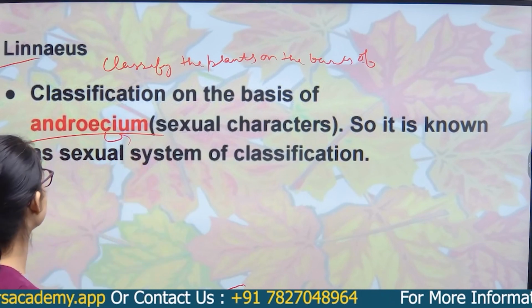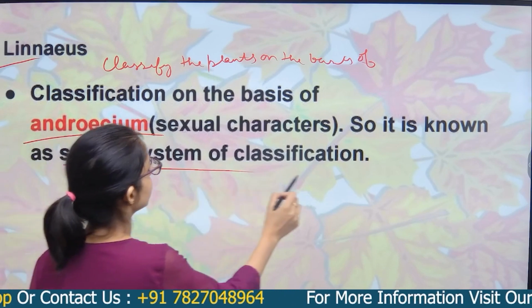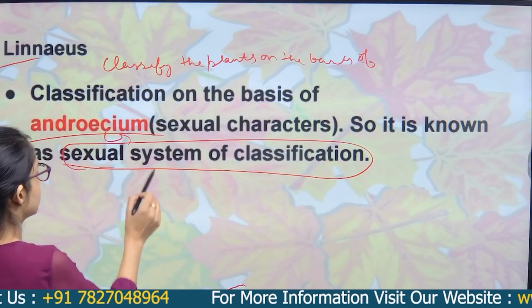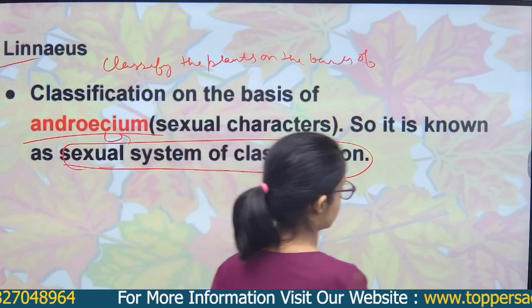So it is known as the sexual system of classification.